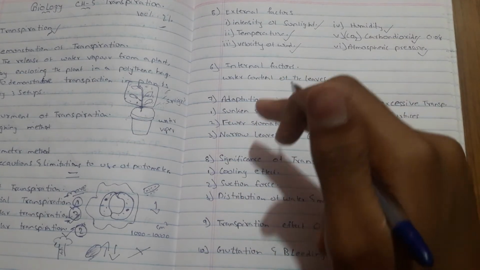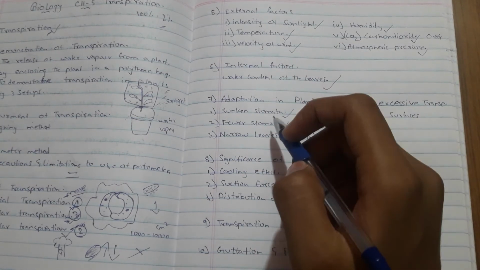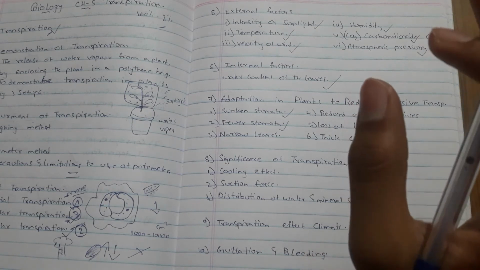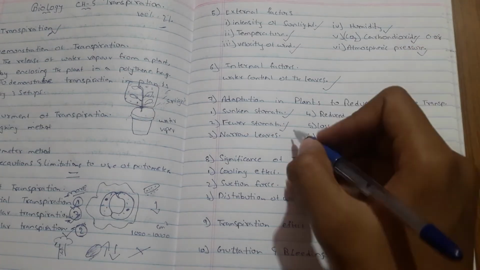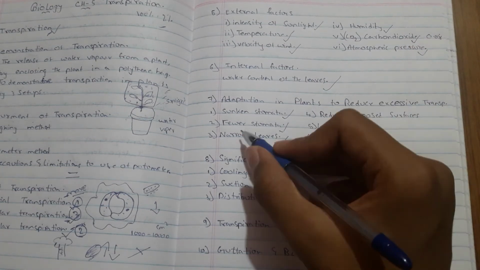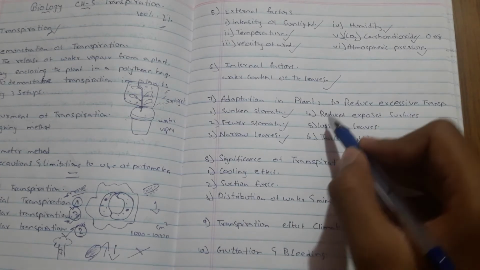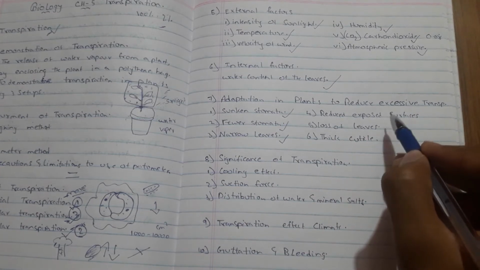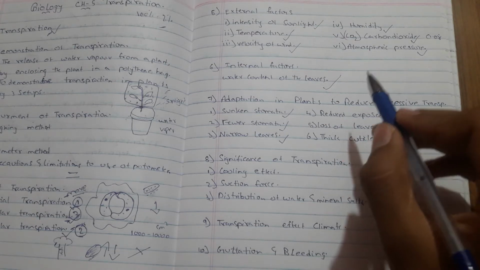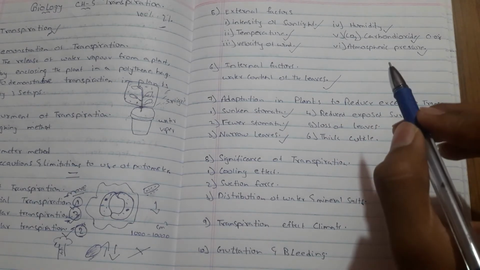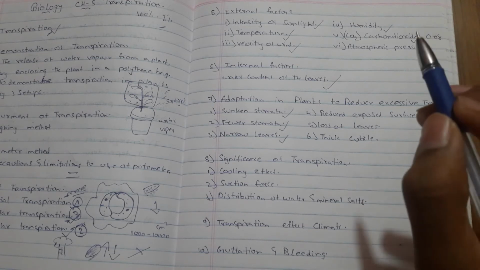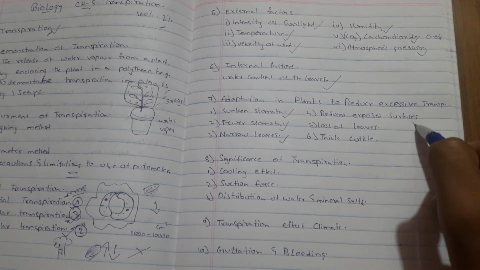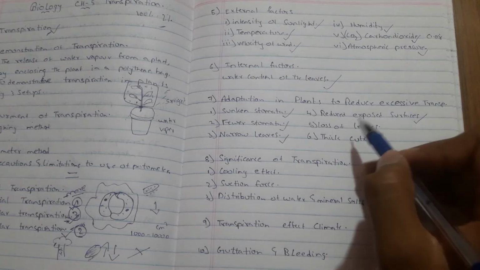One is sunken stomata, next fewer stomata, next the third one is narrow leaves. The leaves may become narrowed to reduce the surface area. Example, nerium. That is the example of narrow leaves. Now coming to the fourth point, reduced exposed surfaces. In some cases leaves may get rolled or folded to reduce exposed surfaces. Now that is reduced exposed surfaces. Loss of leaves.